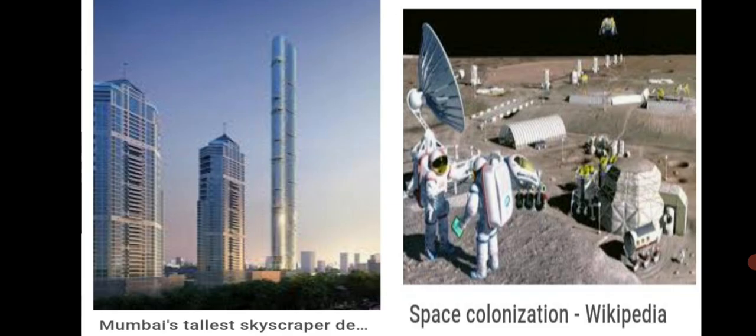Using resources from the surroundings, man constructed houses and started living in them. In the modern era of science and technology, people have made remarkable progress in the construction of shelter. They have even built skyscrapers, as you see in the picture here. Man is thinking of constructing colonies on other planets and their satellites in future. So this much man has made progress.